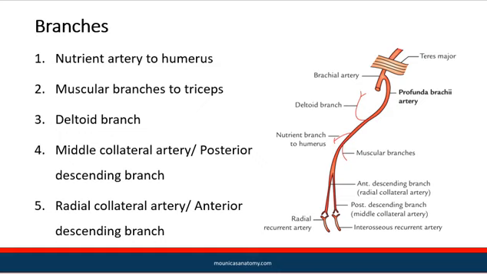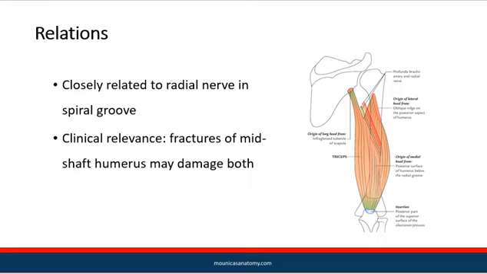Branches are nutrient artery to humerus, muscular branches to three heads of triceps, deltoid branch, middle collateral artery or posterior descending branch, radial collateral artery or anterior descending branch.